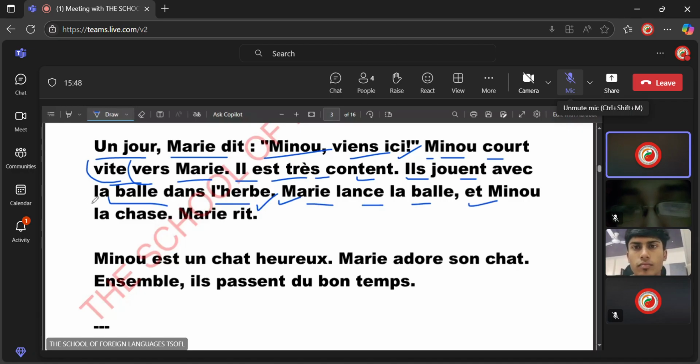This la represents the indirect object for the ball. Mary laughs. Marie rit. Minou est un chat heureux. Minou is a cat happy. Marie adore son chat. Mary loves her cat. Together, ensemble, ils passent de bon temps. Together, they spend some good time.